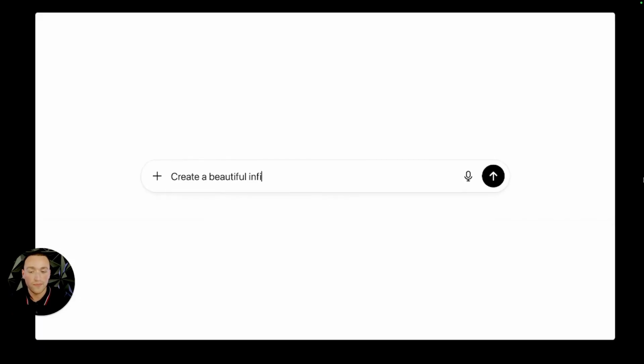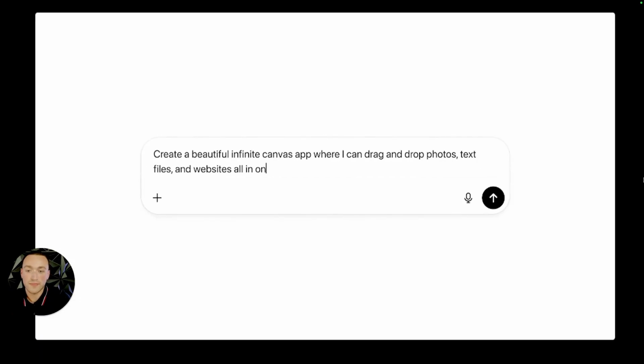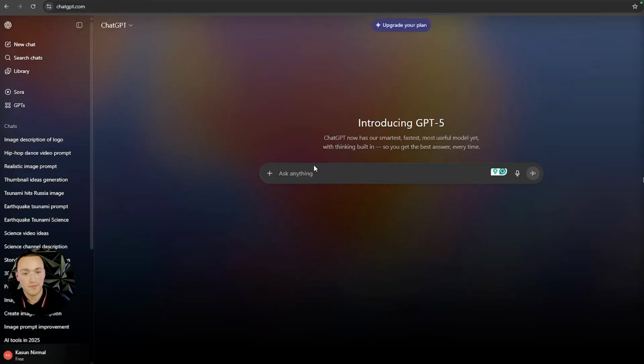OpenAI just released GPT-5, and it's crazier than you will ever imagine. And the best thing is, this is going to become the default version for everyone.